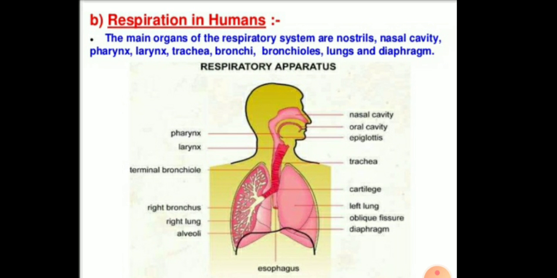So children, this is the human respiratory system. You can see the different parts of the human respiratory system. In the human respiratory system, the main organs are the nostrils, nasal cavity, pharynx, larynx, trachea, bronchi, bronchioles, lungs and the diaphragm. All are important parts.